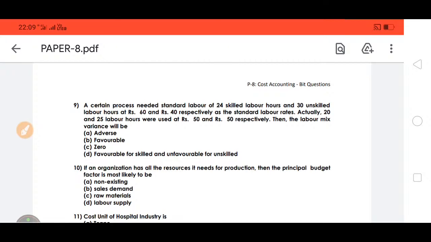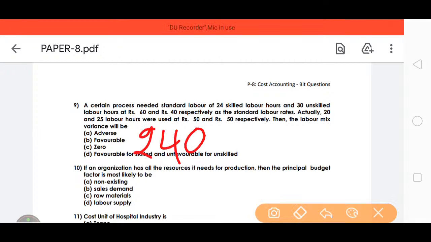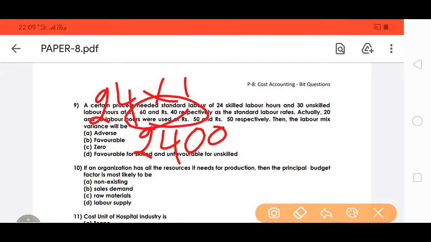Total labor hours: 24 skilled and 60 into 40 for unskilled, added is 100, equals 2400.